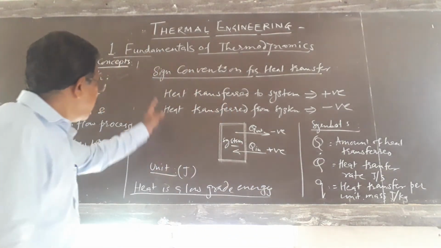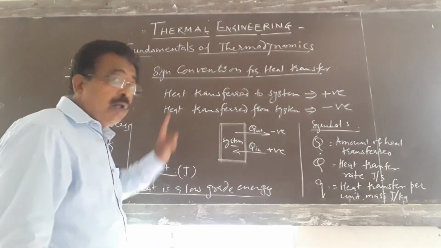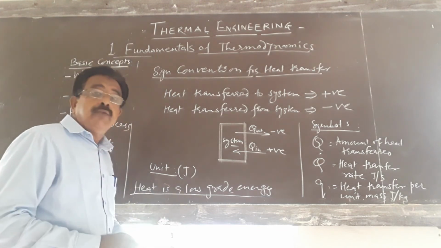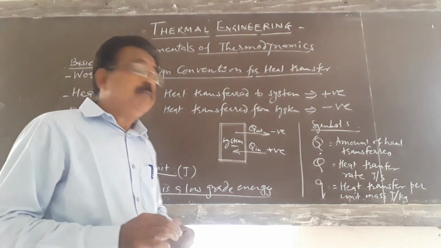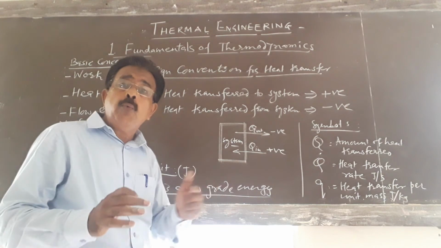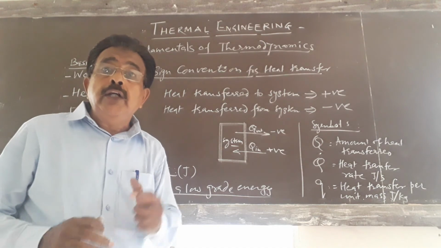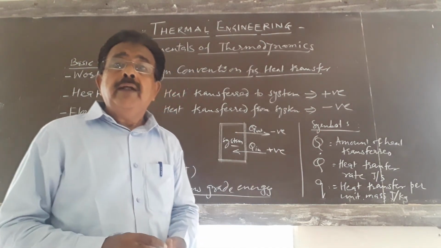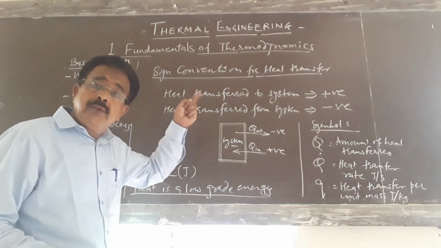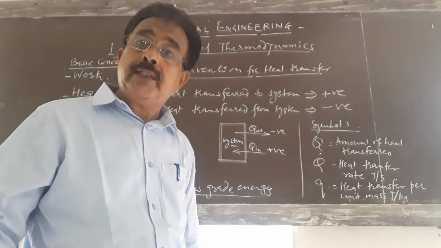As for all energy, the unit is joule. In the work we have already discussed high grade energy and low grade energy, and we know that heat is a low grade energy. That means the energy conversion efficiency is very low. If we want to convert that heat energy into, say, electric power, it will require a huge power plant, and its efficiency will also be very low. Hence, it is called a low grade energy, and we have already discussed that work is a high grade energy.